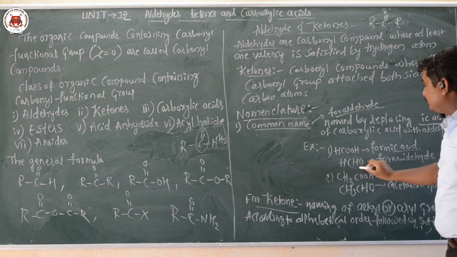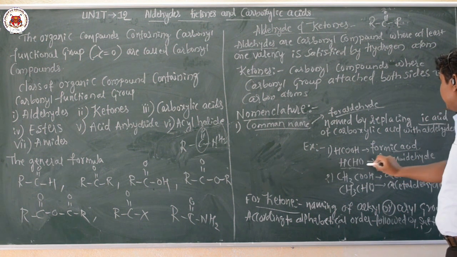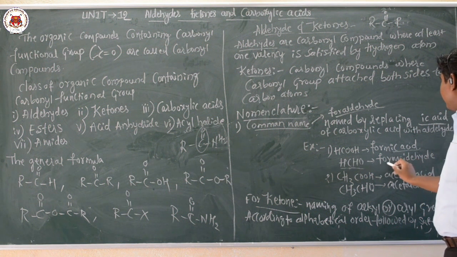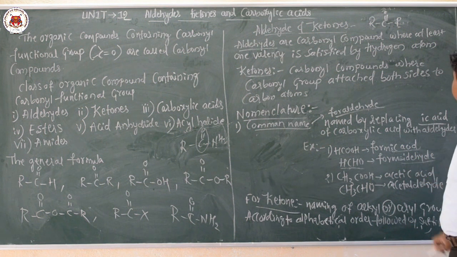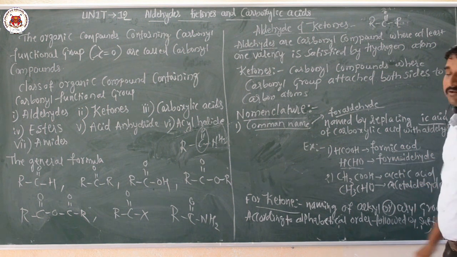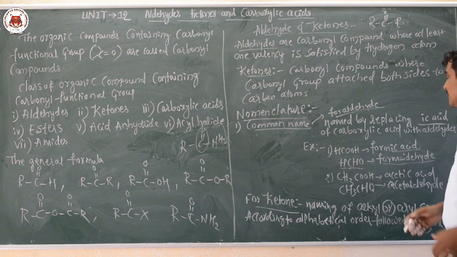So for aldehyde we know the formula, that is CHO. Here they are given HCHO. The name of this compound is what here? Formaldehyde. Here -ic acid is replaced by aldehyde. Hence the name is formaldehyde.